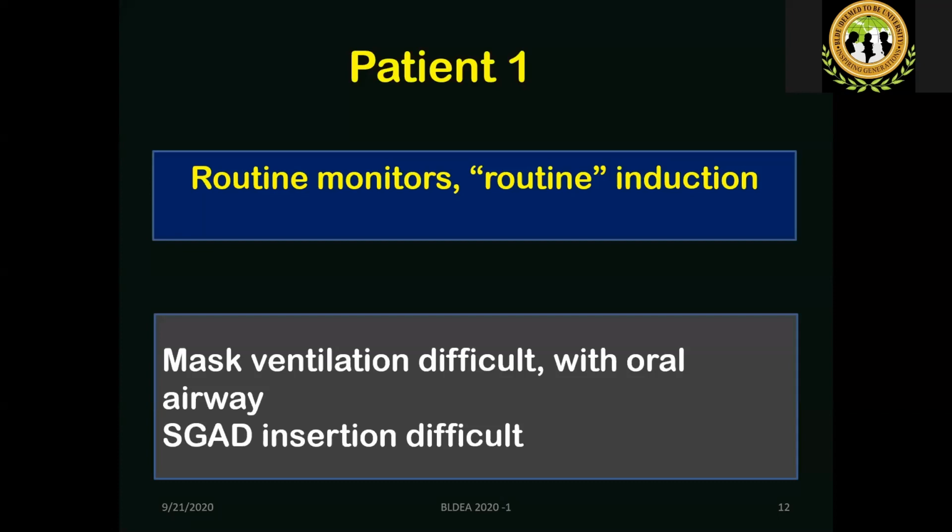That was the plan. But immediately after induction, the anesthesiologist realizes that the mask ventilation is difficult, which he never expected because the examination didn't indicate any indicators of difficult mask ventilation. So he inserted an oral airway, still it was difficult. So he gave another 50 milligrams of propofol as an additional dose, as we all do, to improve the depth of anesthesia. Still not possible. He tried to insert a supraglottic airway device as per the plan, a laryngeal mask, or I think an intubating laryngeal mask, it was also difficult.